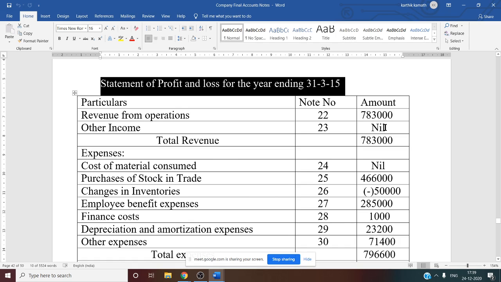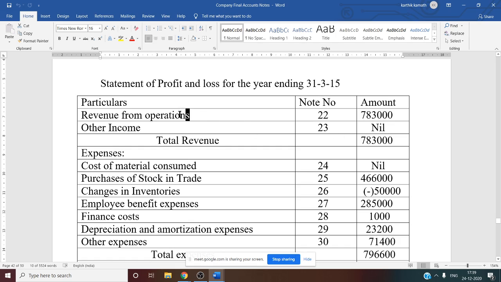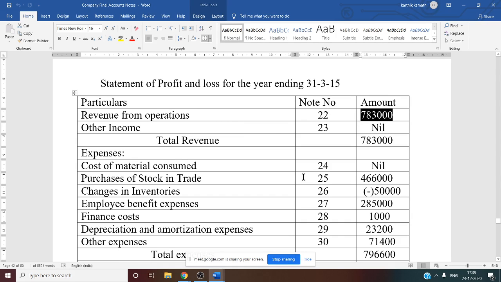Amount you can see the working note, and by seeing the working note you can write the amount. So first one, revenue from operation, note number 22, directly from note number 22 final total, that is 7,83,000. That is nothing but sales minus sales return. Other income in this question not there, that is why note number 23 is nil. So total revenue is 7,83,000. That is nothing but revenue from operation itself is our total revenue.